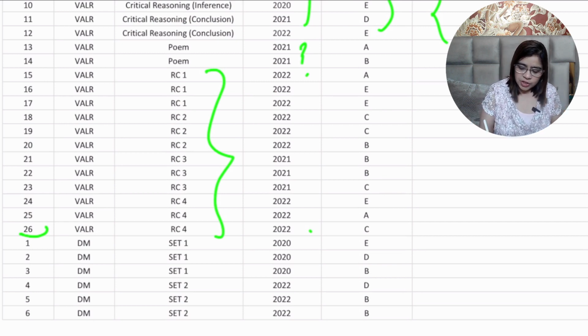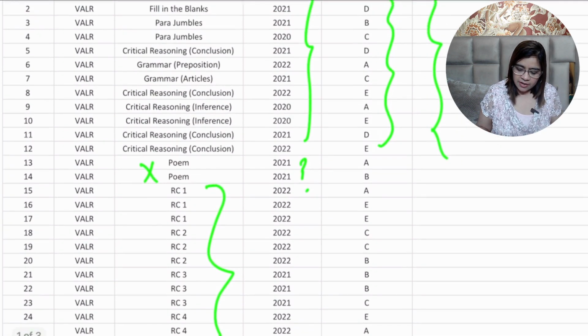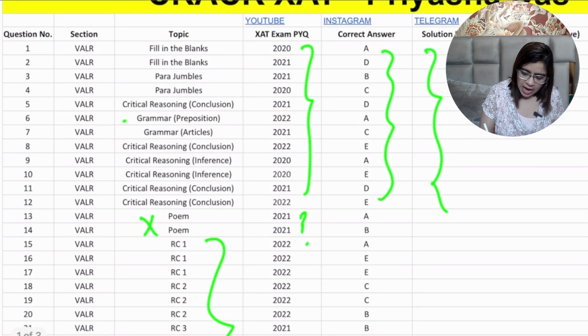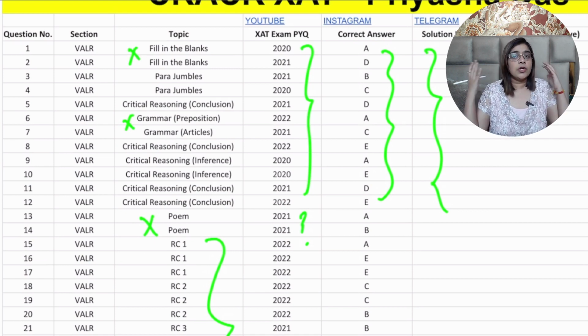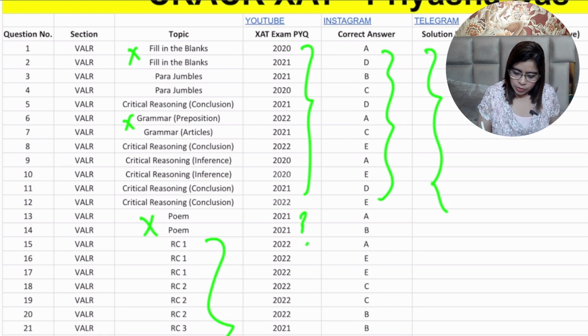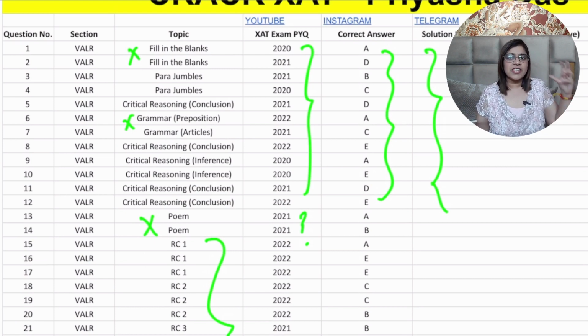itself. So if you just keep the poem aside and if you just keep the grammar and fill in the blanks aside, then typically all the other part of the paper is very similar to your CAT syllabus as well. So the folks who are preparing for the CAT examination right now, guys, it's on your screen. VA में सिर्फ 1, 2, 3, 4 and 5, 6. If you just take out 6 questions out of 26 questions, then 20 questions can be correctly answered, or you can master that skill in these remaining few days for CAT as well.